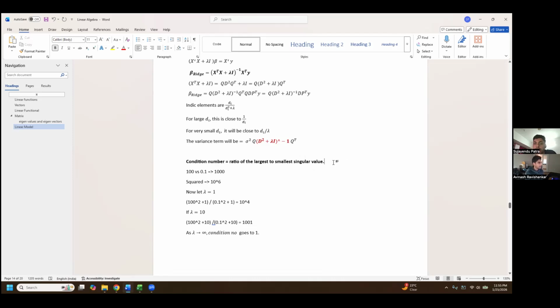And second is variable selection. The general rule of thumb is a condition number below 30 is benign. It's good, you don't have to worry about it, and you don't go for ridge or lasso. If it's higher than that, then you go for ridge or lasso.